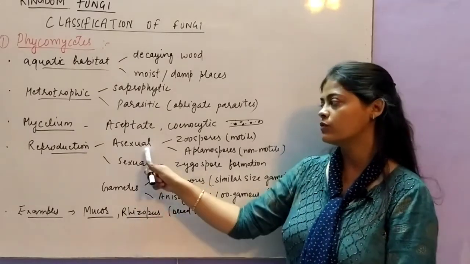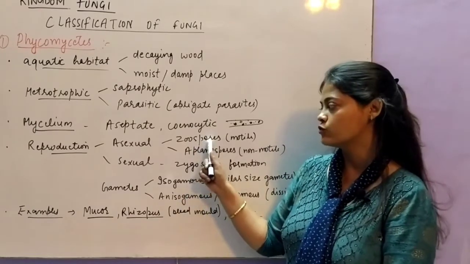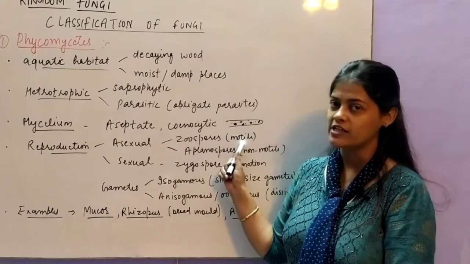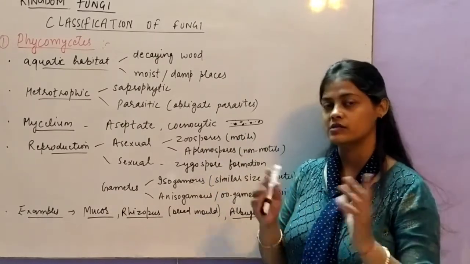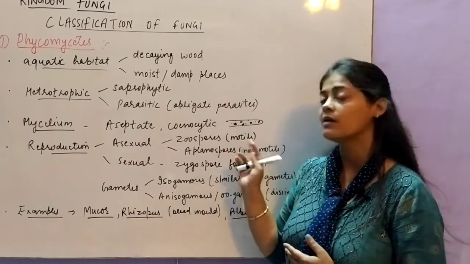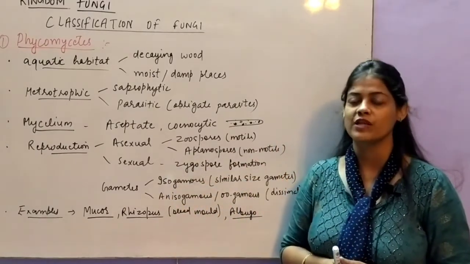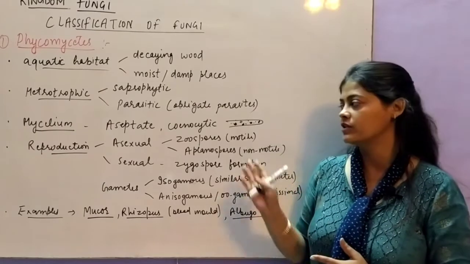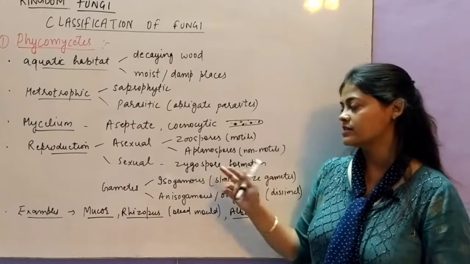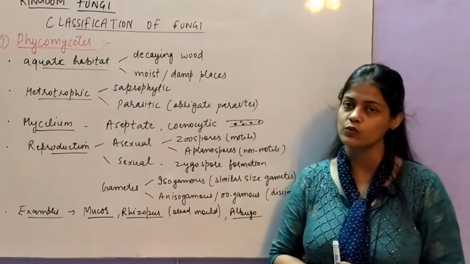Reproduction: they show both asexual and sexual modes of reproduction. Asexual mode can be either through zoospores or aplanospores. Zoospores, as I already told you, are the motile spores present in the fruiting structure, which then break off, and with the help of their flagella they move. And aplanospores are the non-motile spores. They do not have flagella, so they cannot move. Sexual mode of reproduction is through zygospore formation, in which the zygote undergoes meiosis to form spores.